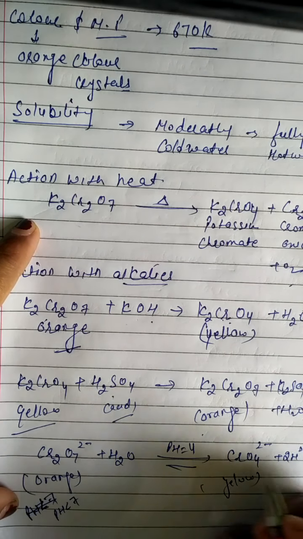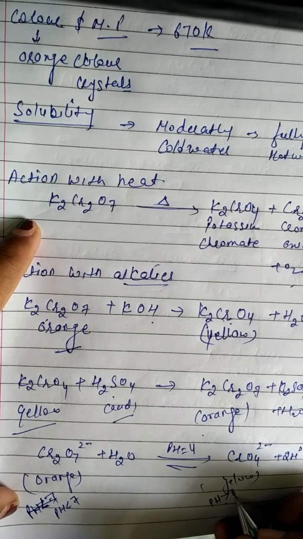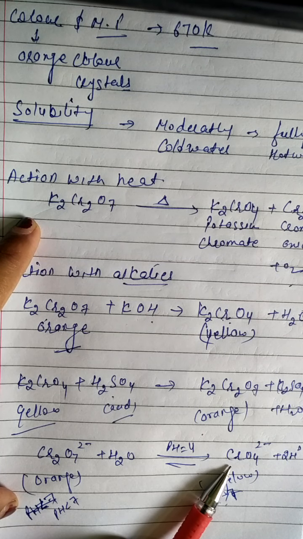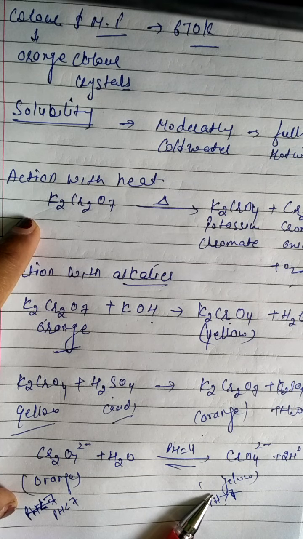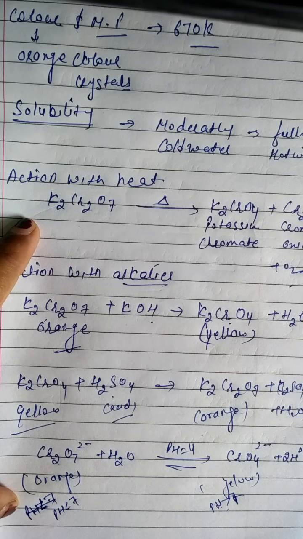Clear? And when the pH value of a solution is greater than 7, the solution contains chromate ions and that is of a yellow color. Clear? This is about the action with the alkalis.